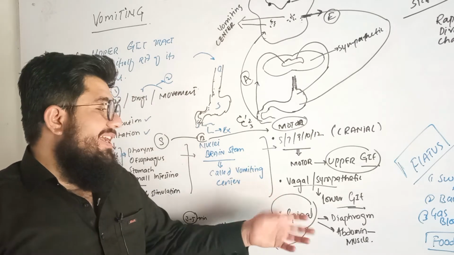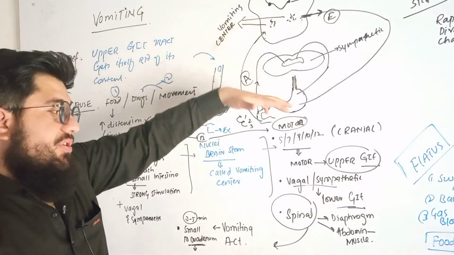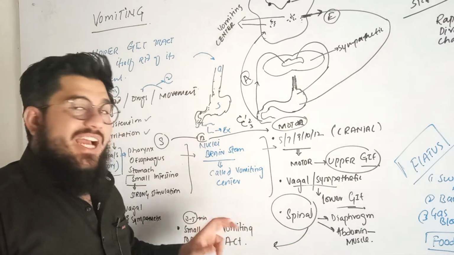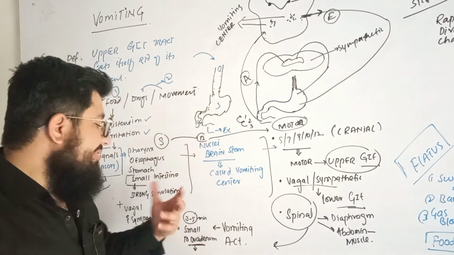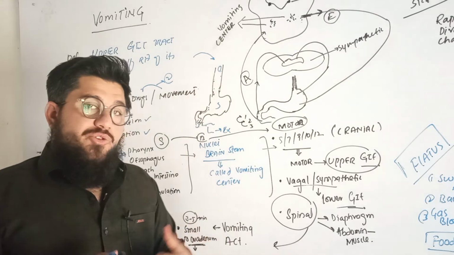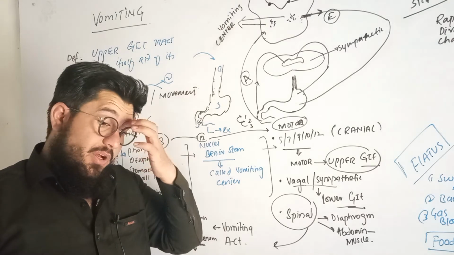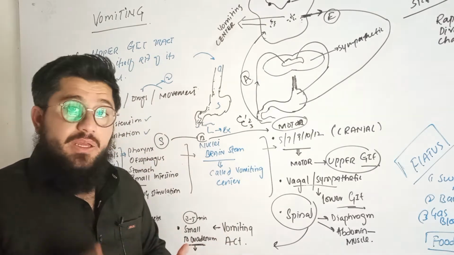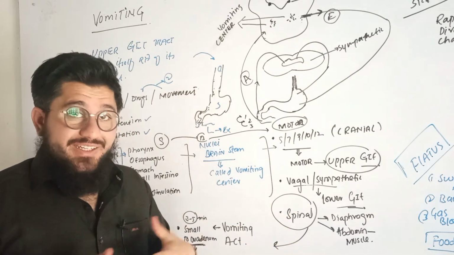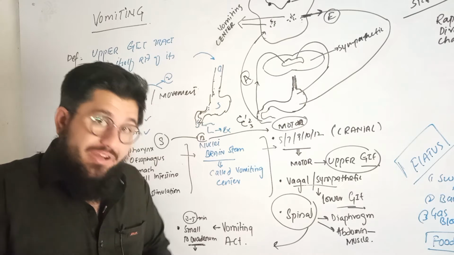So all these signals are given to the upper and lower GIT tract, diaphragm and abdominal muscle. What will happen? The vomiting action will start. As the abdominal muscles contract, they move inward, and the diaphragm is also contracting and moving up. The diaphragm and abdominal muscle both facilitate the GIT tract to push the content present in the GIT tract upward.